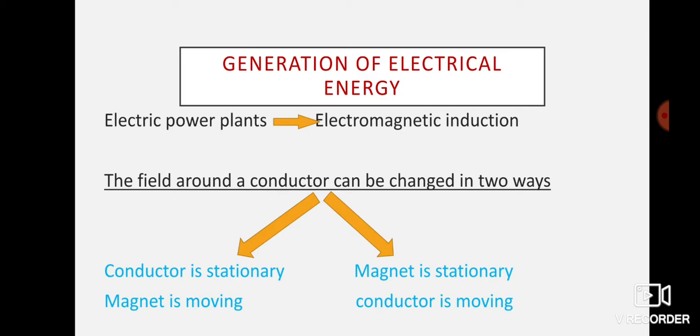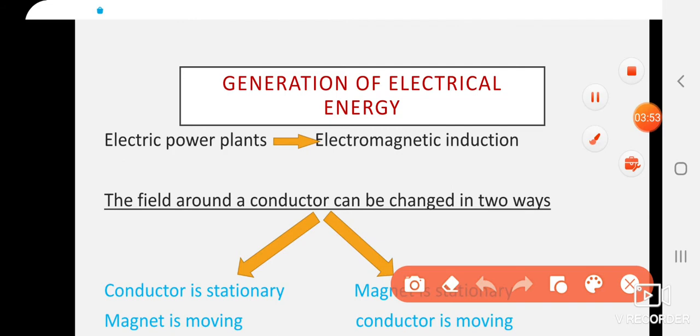Okay, now the generation of electrical energy. Most of the electrical power plants are based on the principle of electromagnetic induction invented by Michael Faraday. According to this principle, whenever the magnetic field around a conductor changes, a potential difference is generated across the conductor. Let me try to explain this.